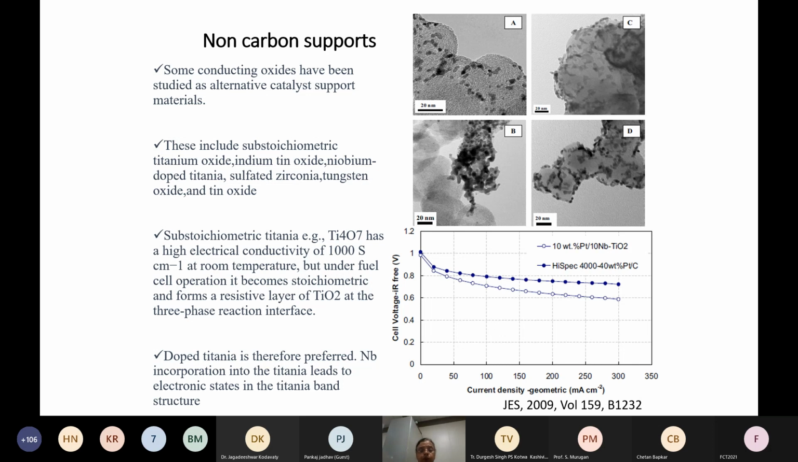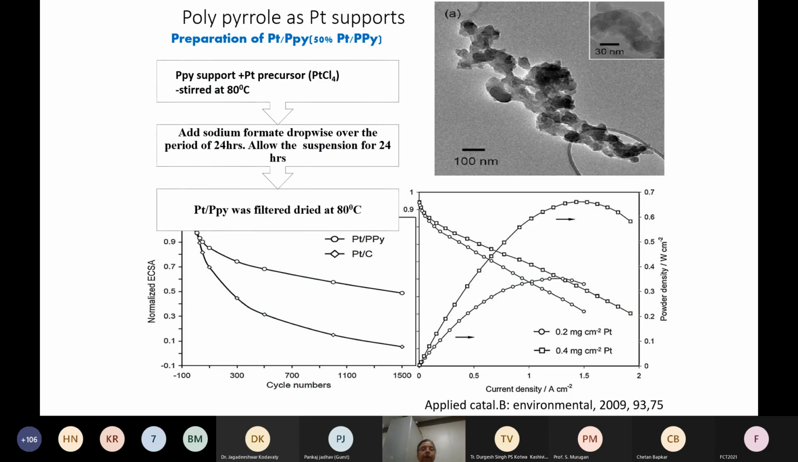One such example is the niobium doped titania structure, and this catalyst has been found to have even better performance than Johnson Matthey's high spec catalyst that is available. The other support that can be used is conducting polymers. Polypyrrole has been widely used as a support, and this catalyst has also been found to have better performance compared to the commercial catalyst. However, the current density depends on the amount of platinum that is loaded in the catalyst.